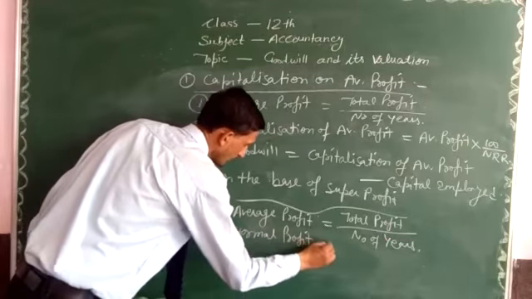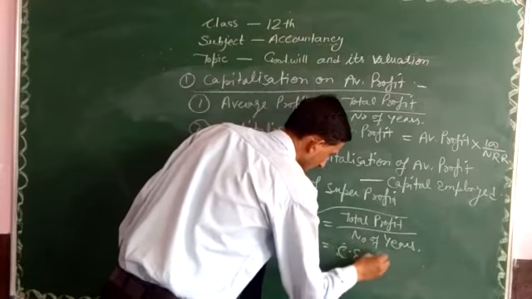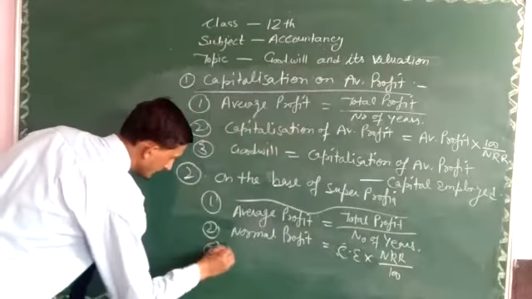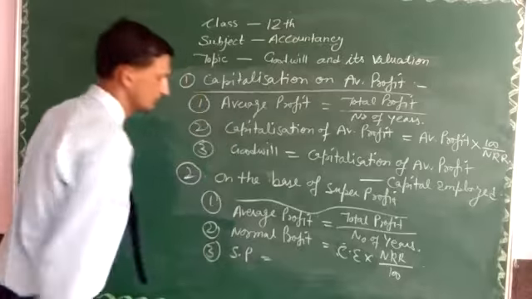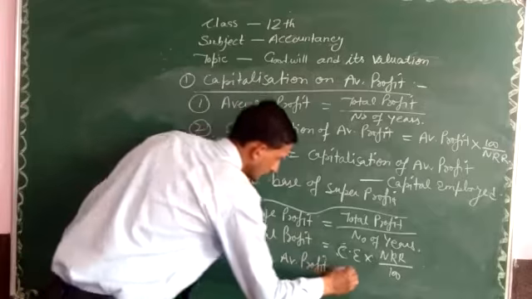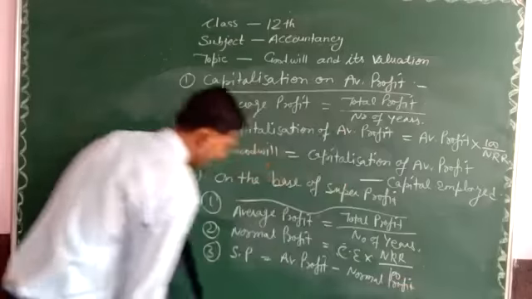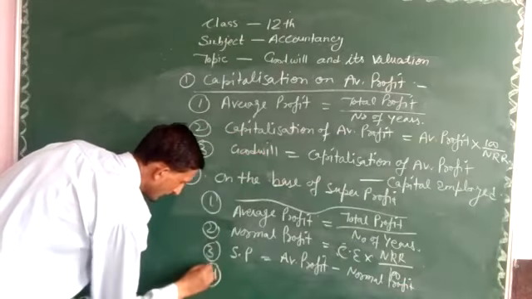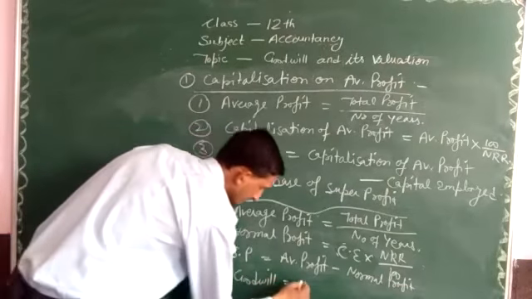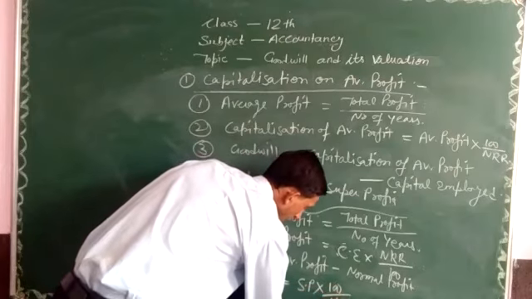You know very well how we calculate it: capital employed multiplied by normal rate of return divided by 100. Then super profit. Super profit is equal to average profit minus normal profit. And lastly, the value of goodwill with the help of the capitalization method. Goodwill is equal to super profit multiplied by 100 upon normal rate of return.